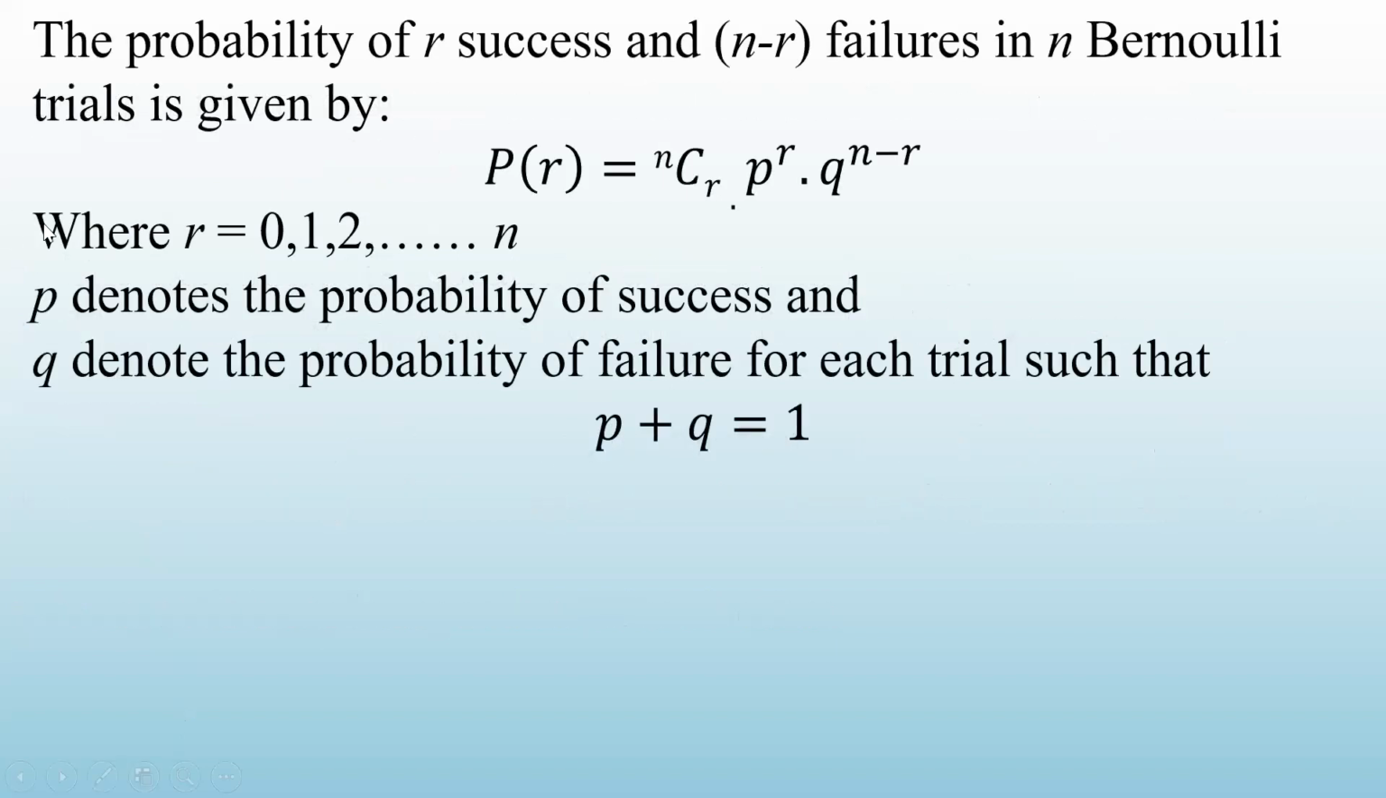Then we would like to find out what is the probability of getting R successes out of n number of trials. So let me explain how we are getting this formula. The probability of R successes and n minus R failures in n Bernoulli trials is given by nCr into p raised to r into q raised to n minus r, where R can take values 0, 1, 2, 3 up to n. P is the probability of success and Q is the probability of failure, and p plus q is 1.